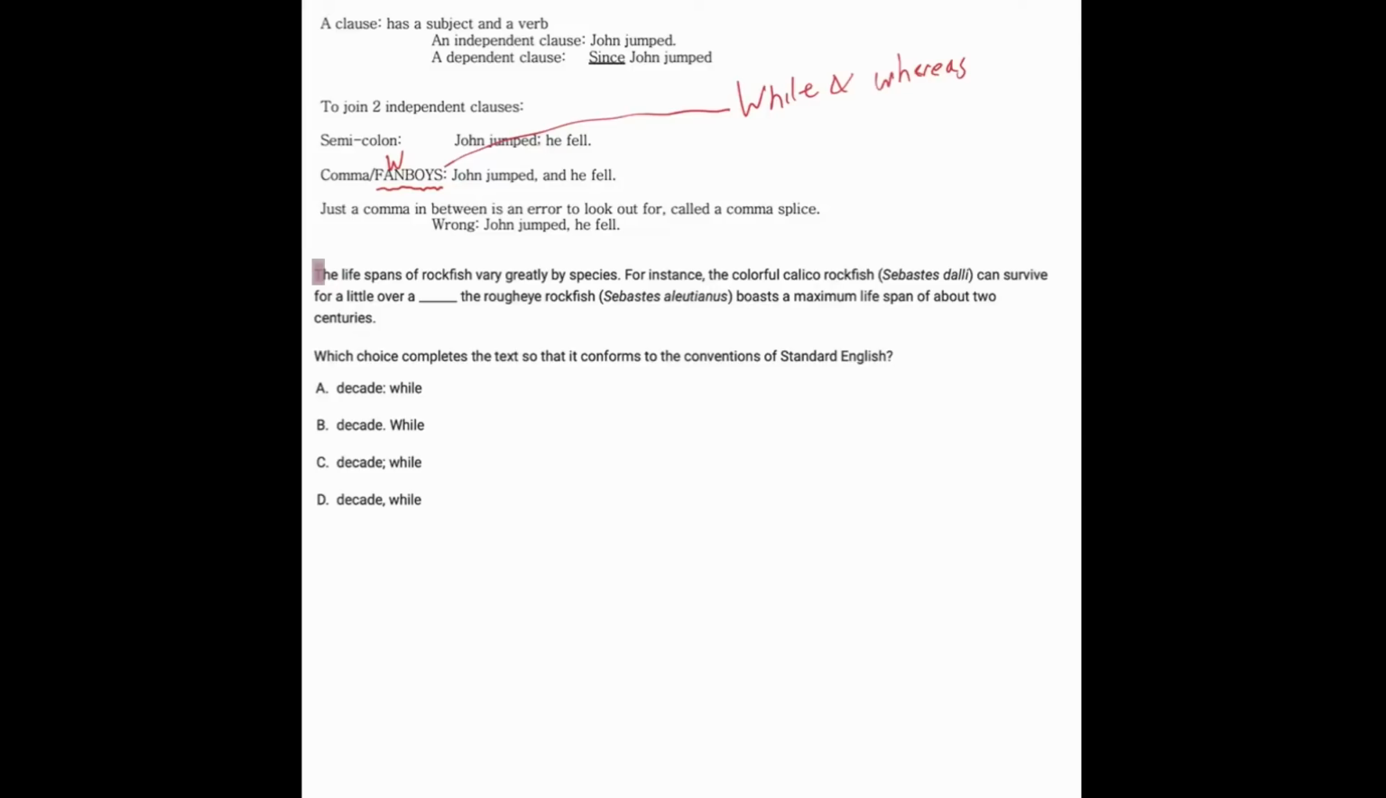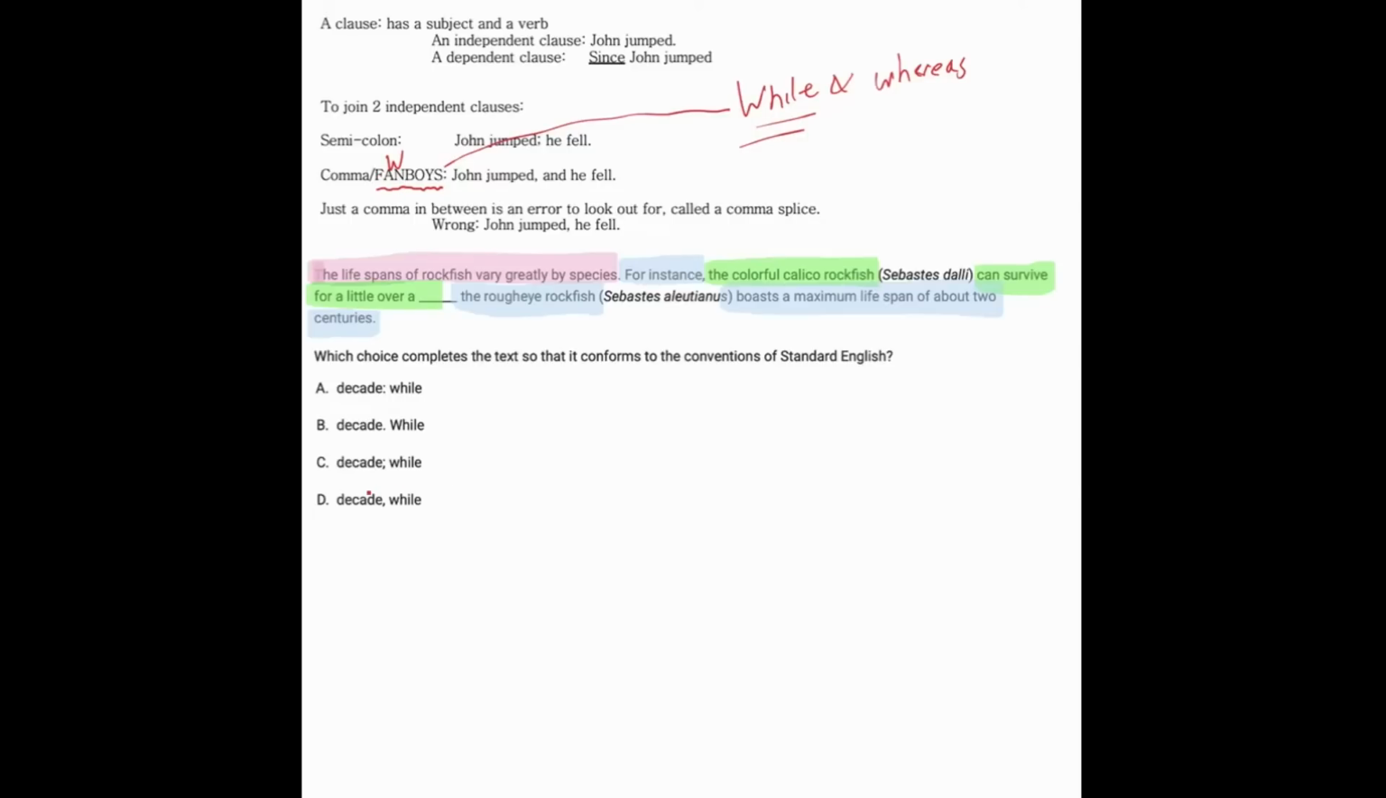So we have the independent clause at first: "The lifespans of these fish vary by species." Well, that's just the first sentence. But the second part starts with a modifier: "For instance, the Colorado whatever fish can survive for a little over a decade, while the rough-eye rockfish boasts a maximum lifespan of about 2 centuries." So this is bending the rule a little so that we can treat "while" as if it were one of the FANBOYS words, and that's okay.